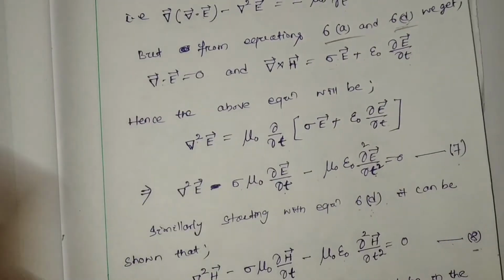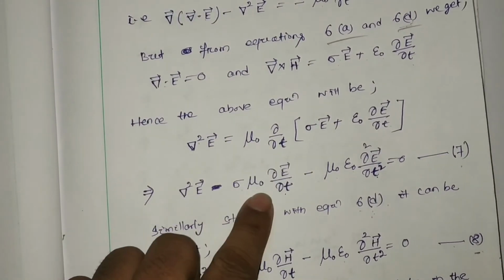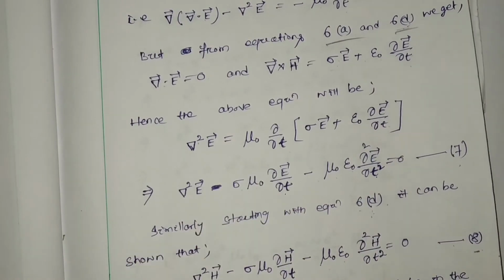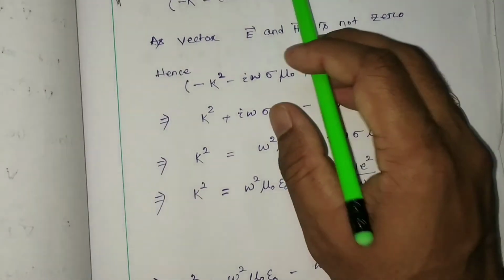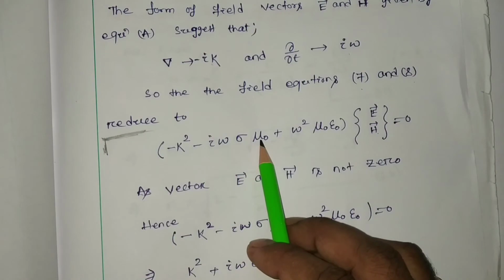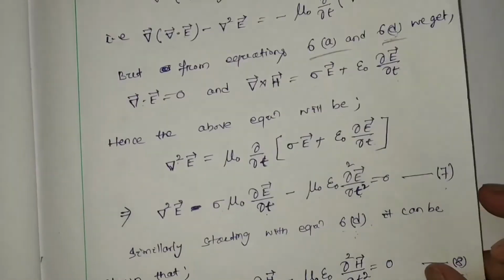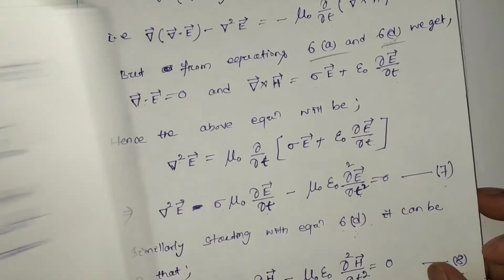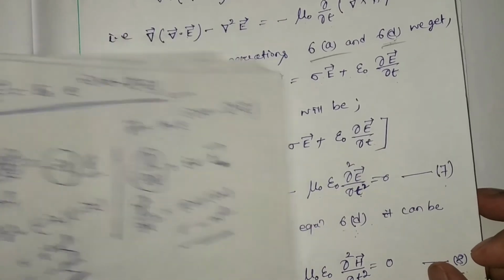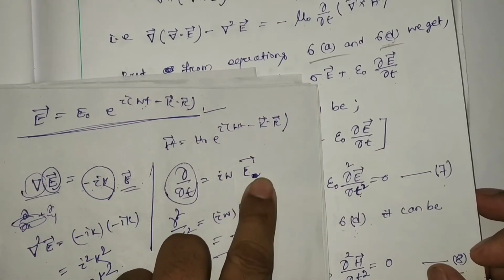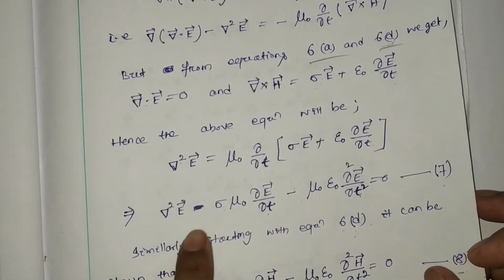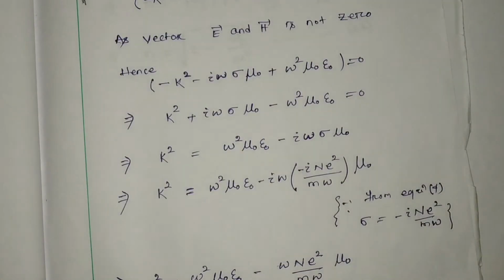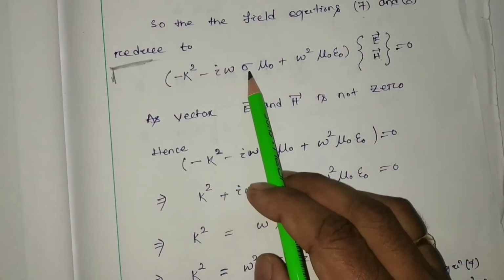Then consider the next term, sigma mu 0 del E by del t, with a minus sign. Sigma and mu 0 are constants. Then del E by del t of E is i omega E, so i omega is multiplied. With the minus sign, it will be minus i omega sigma mu 0.